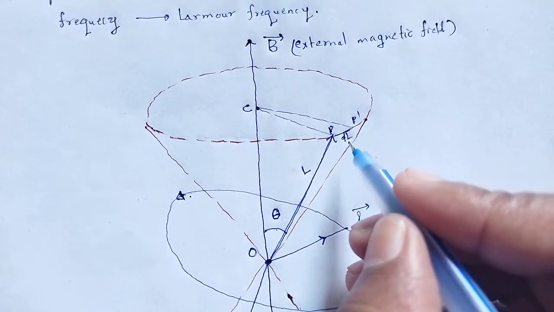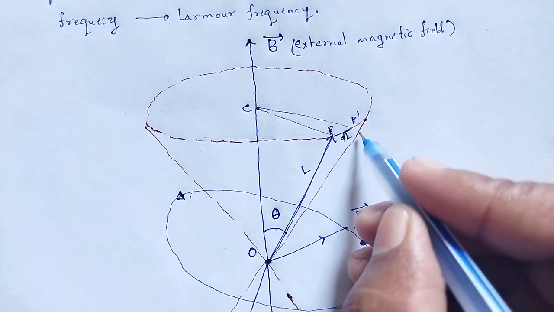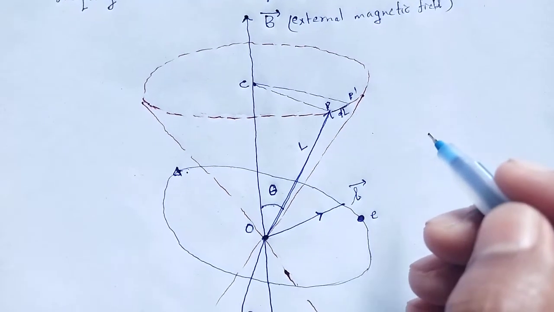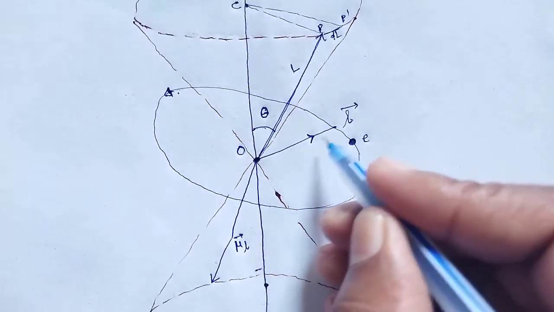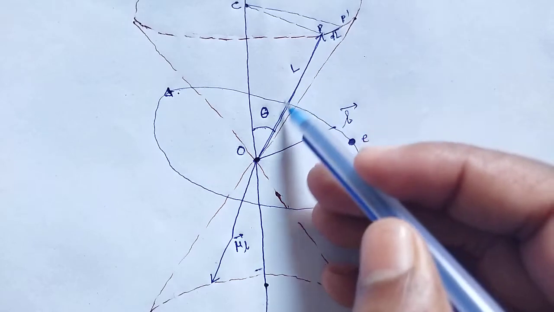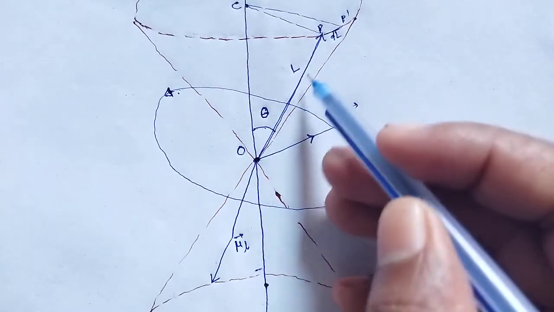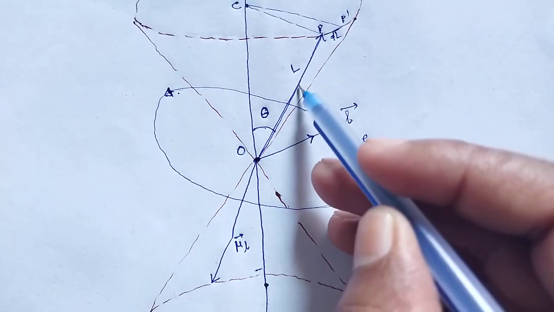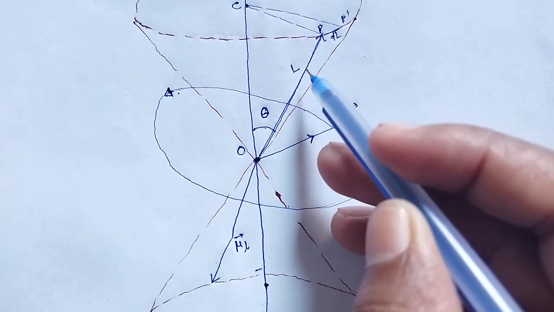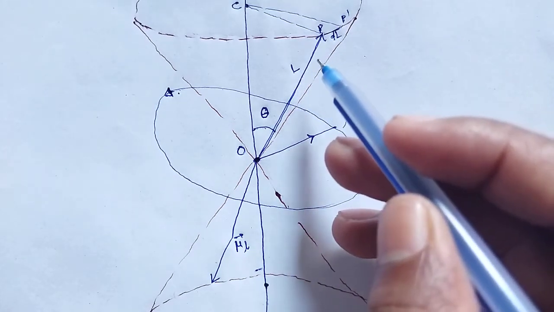The change of angular momentum dL is perpendicular to L, and the torque is perpendicular to the angular momentum L. So the angular momentum L remains constant in magnitude, but its direction changes.